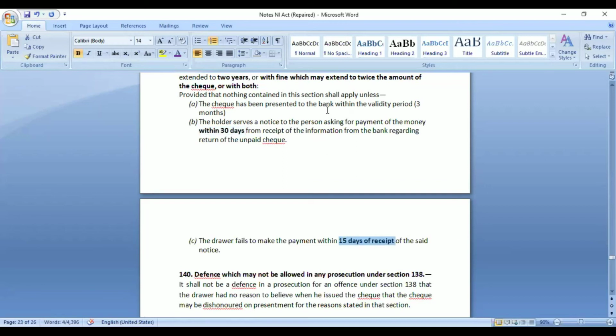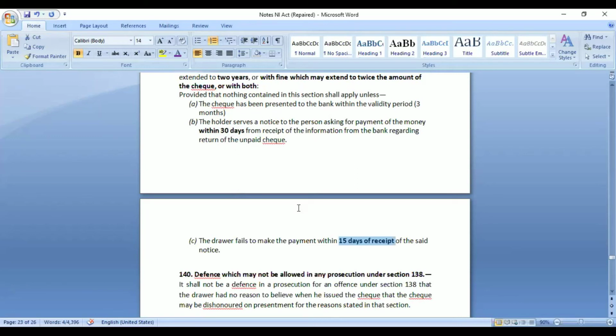So firstly, he has to submit it within the period of validity, that is 3 months. If it was submitted within the validity period and it was returned to him, he can inform the person regarding the check bounce and ask for the money within 30 days by serving a notice. And from the date of receiving that notice, within 15 days, the person can make payment.